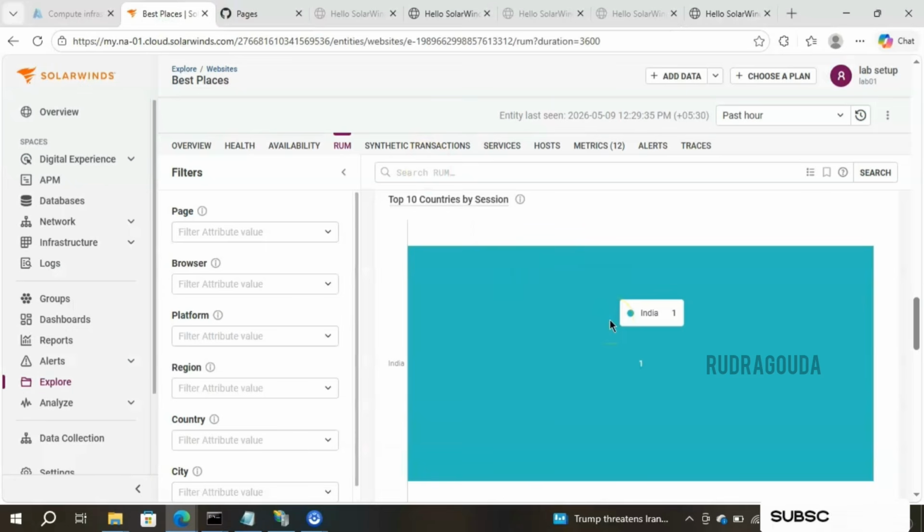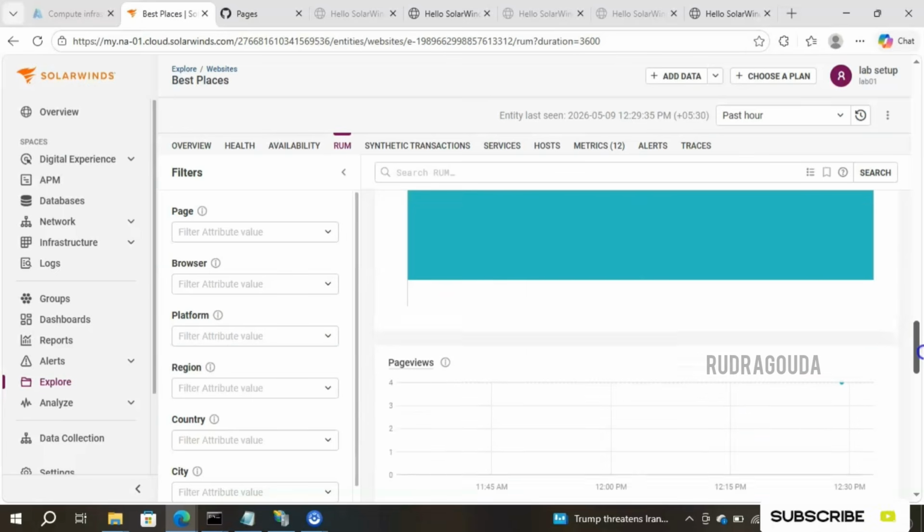For example, if you are monitoring the Cricbuzz.com real user monitoring, then that website might be opened from different places, either India or different countries. Suppose if an India-Pakistan match is going on, a lot of people start watching the Cricbuzz website, so it should display from which countries, the top 10 countries, the sessions are happening. That's the importance of sessions.